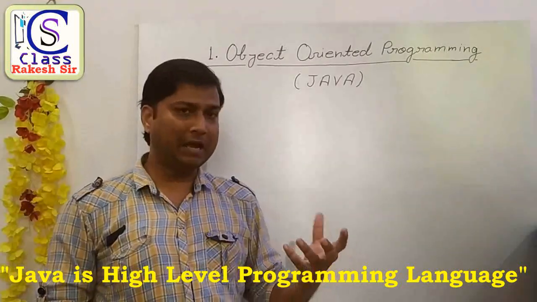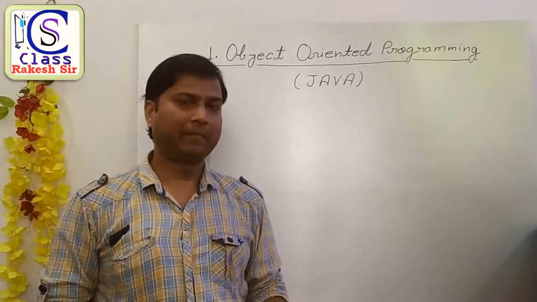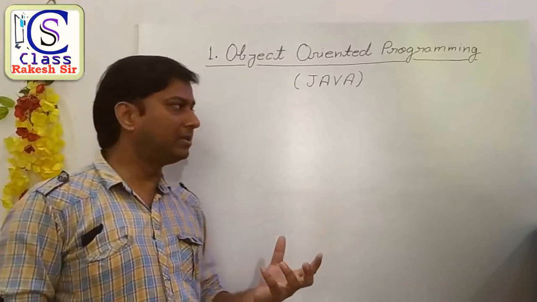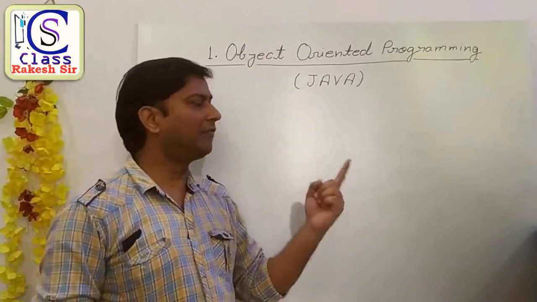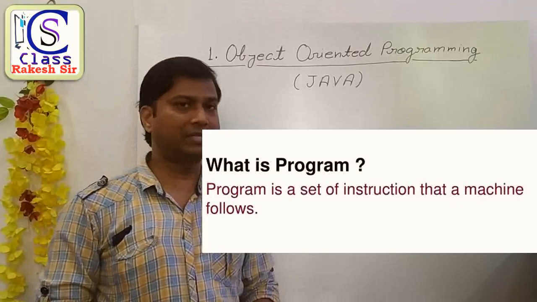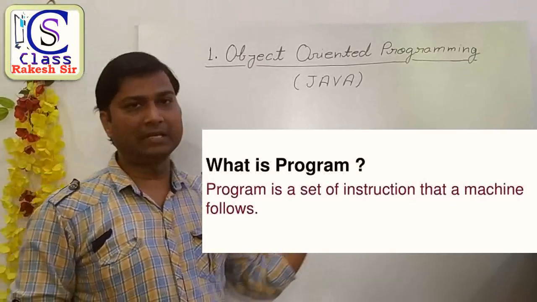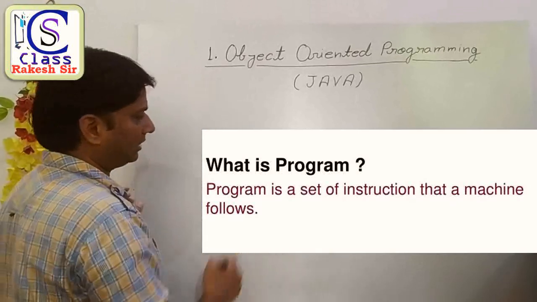Now I have another question: what is a program? The definition of a program is a set of instructions that a machine follows. Program is a set of instructions. I am going to explain it with the help of this diagram. Look here.